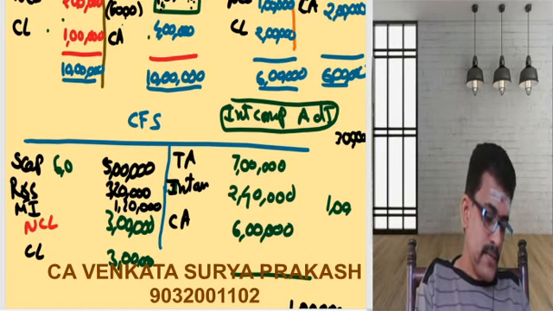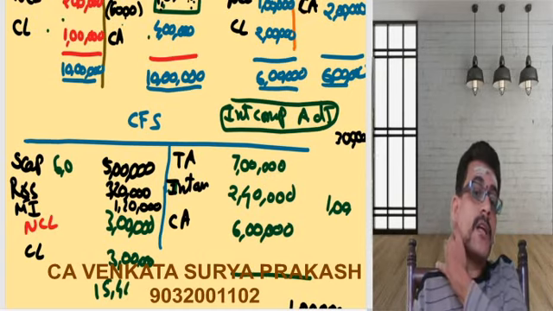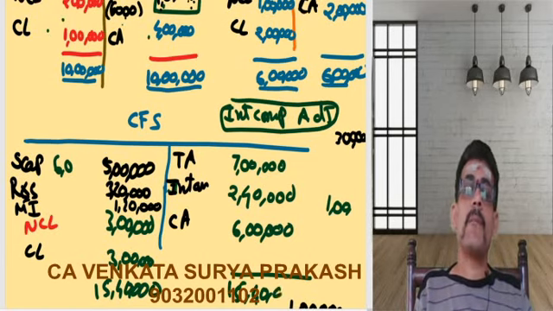So what is the total there? 7 plus 2.4 plus 6. The total is going to be 15 lakhs 40,000. So 15 lakhs 40,000 is nothing but the total of your balance sheet.